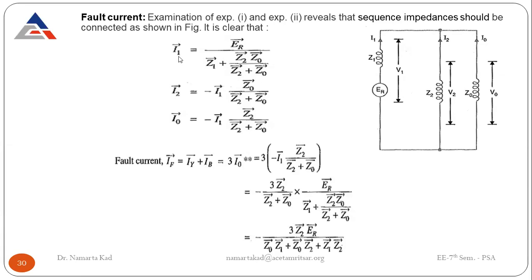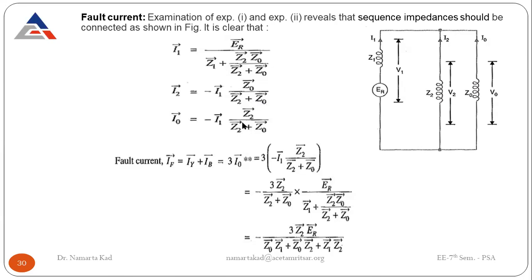I1 comes up as ER divided by Z1 plus the parallel combination Z2 Z0 divided by Z2 plus Z0. And I2 is equal to minus I1 into Z0 divided by Z2 plus Z0.